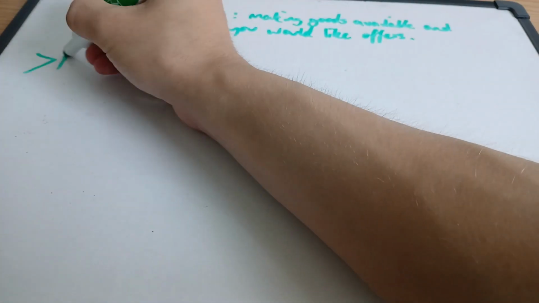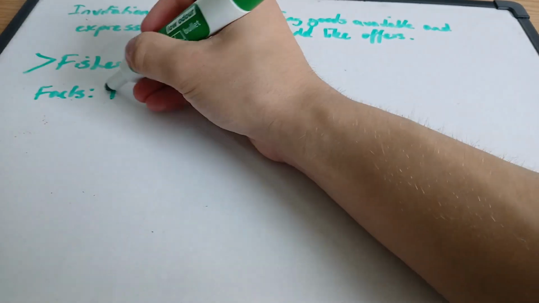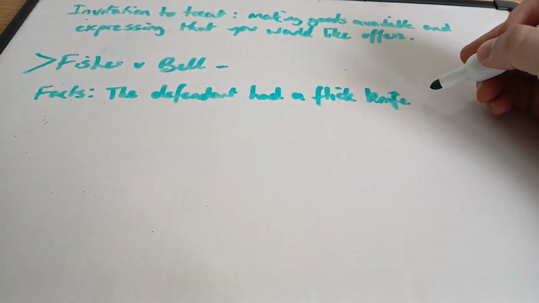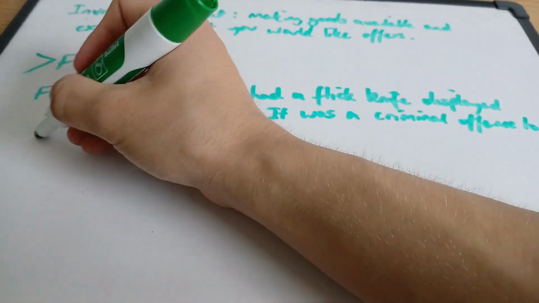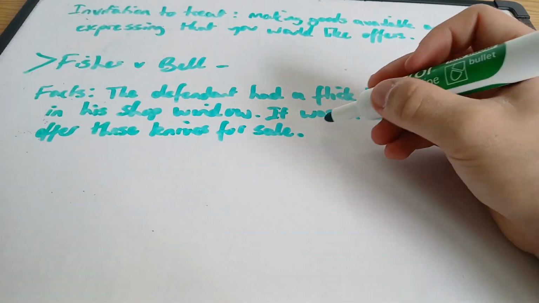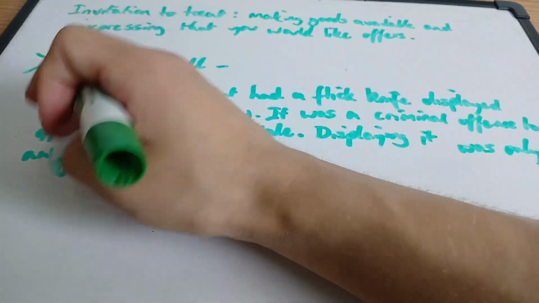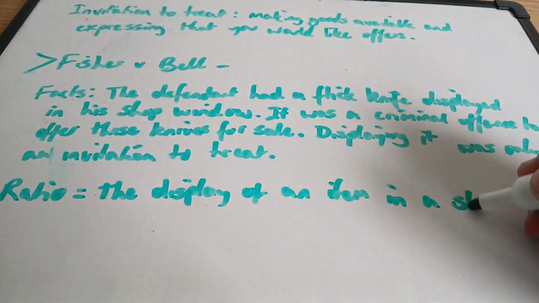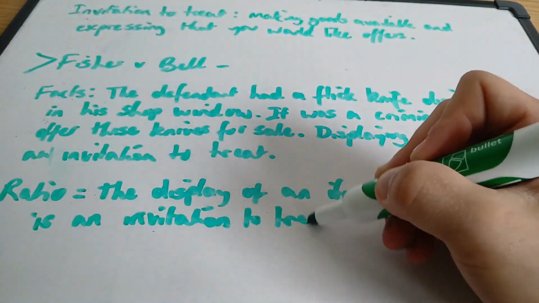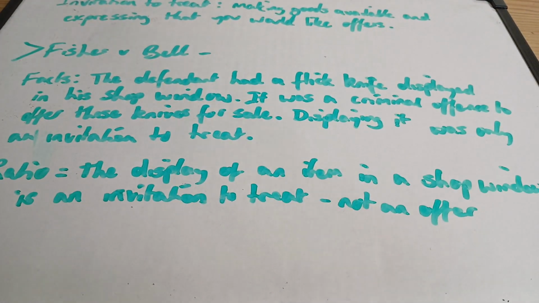One of the main cases for this is Fisher vs. Bell. And in this case, the defendant had a flick knife displayed in his shop window. It was a criminal offence to offer these knives for sale, so displaying it was only an invitation to treat. And the ratio or key point of this case is that the display of an item in a shop window is an invitation to treat and not an offer.